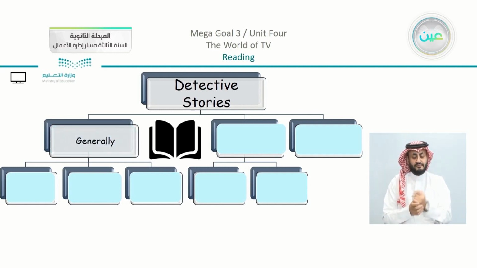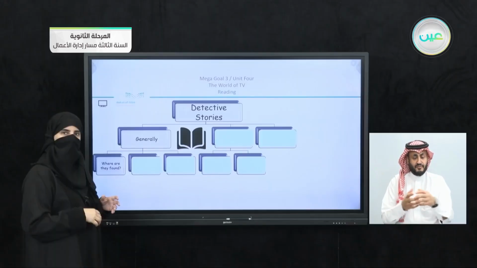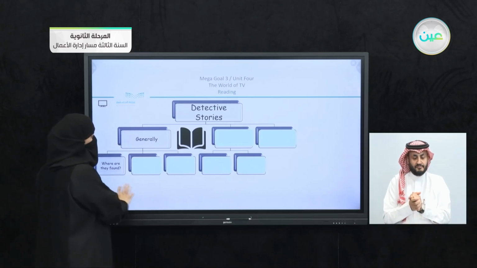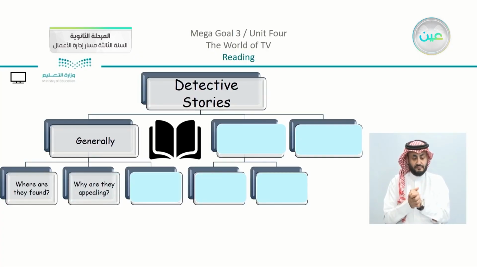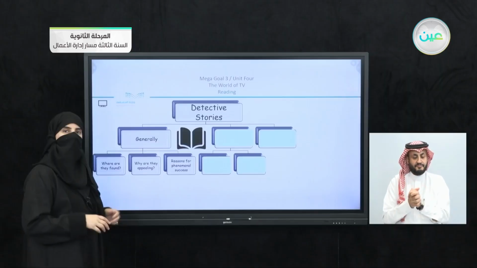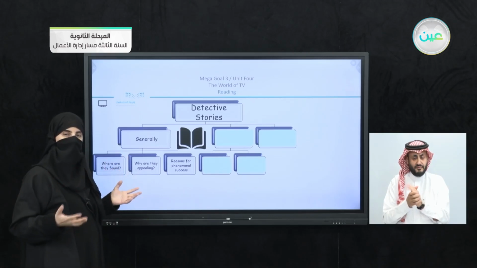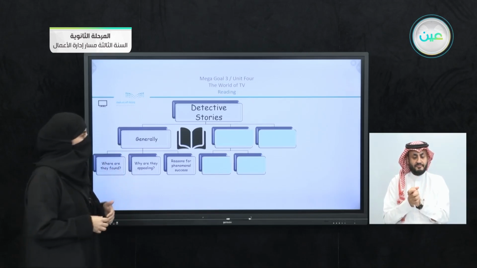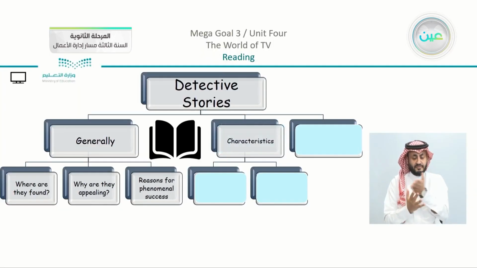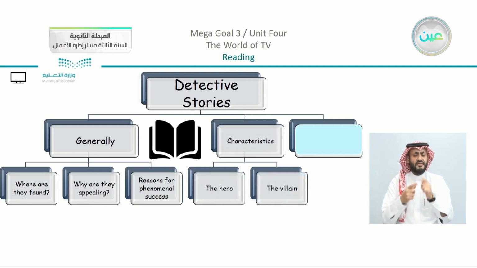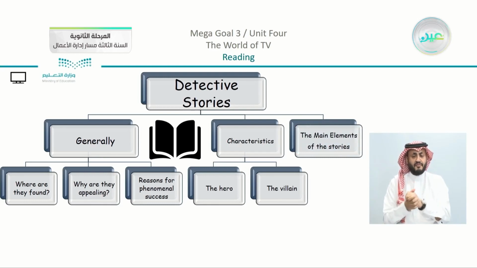First of all, we had something generally connected to the stories, where they are found. We also have why they are appealing, and the reasons for their phenomenal success. So yes, we did read and discuss generally the idea of detective stories. Then in the second part we have the characteristics. We have two parts: the characteristics of the hero and also the villain. Leading us to the last part, which is the main elements of the stories.